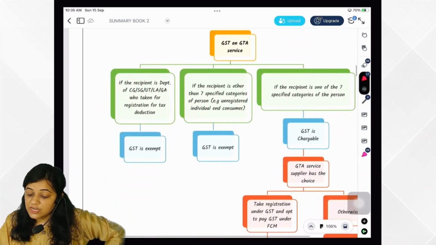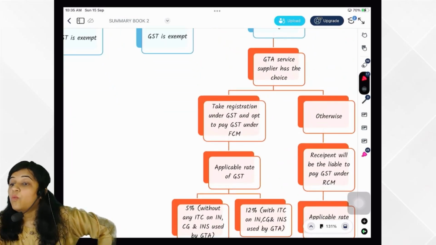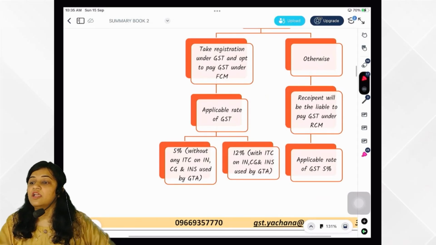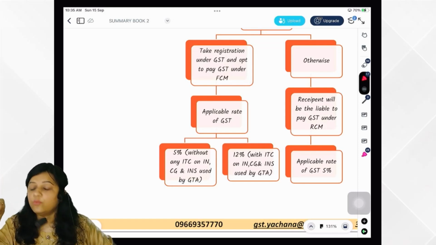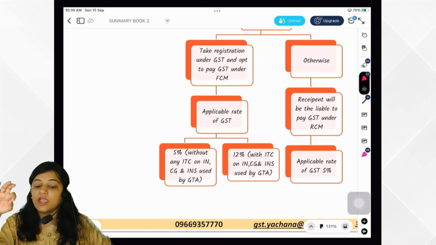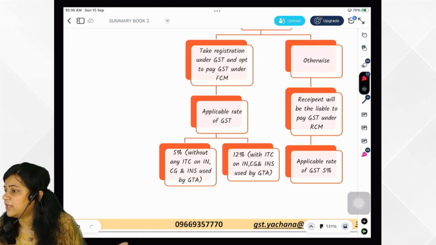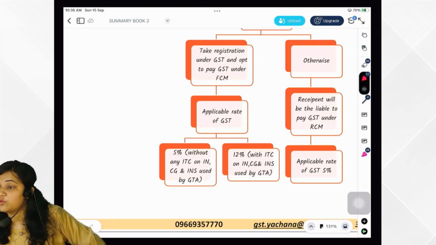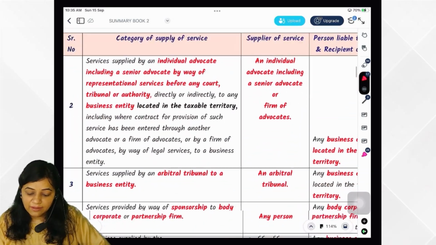How would the GST be chargeable? The supplier has the choice. The GTA service supplier has the choice. What choice does he have? He can take the registration and pay under forward charge. Now there are 2 rates: 5% if no ITC of inputs, input services and capital goods, and 12% with ITC of inputs, capital goods and input services. However, if GTA does not take the registration, or does not exercise the option to pay under forward charge, in that case reverse charge would be applicable, and the applicable rate of GST would be 5%. You got it totally? Very good.